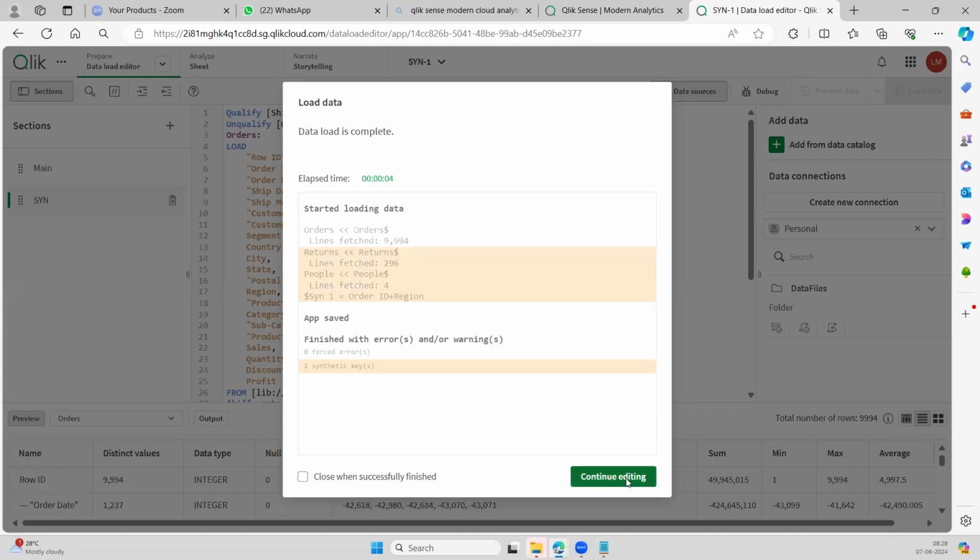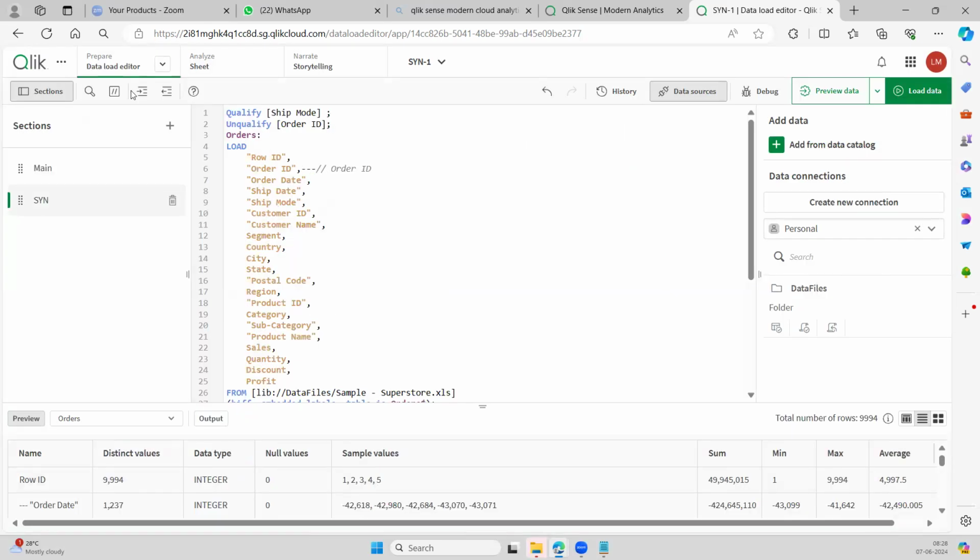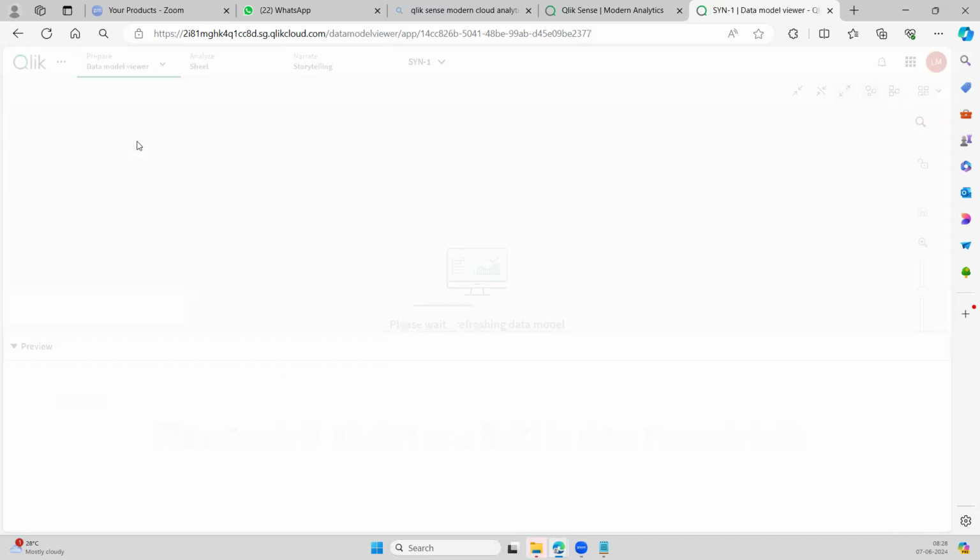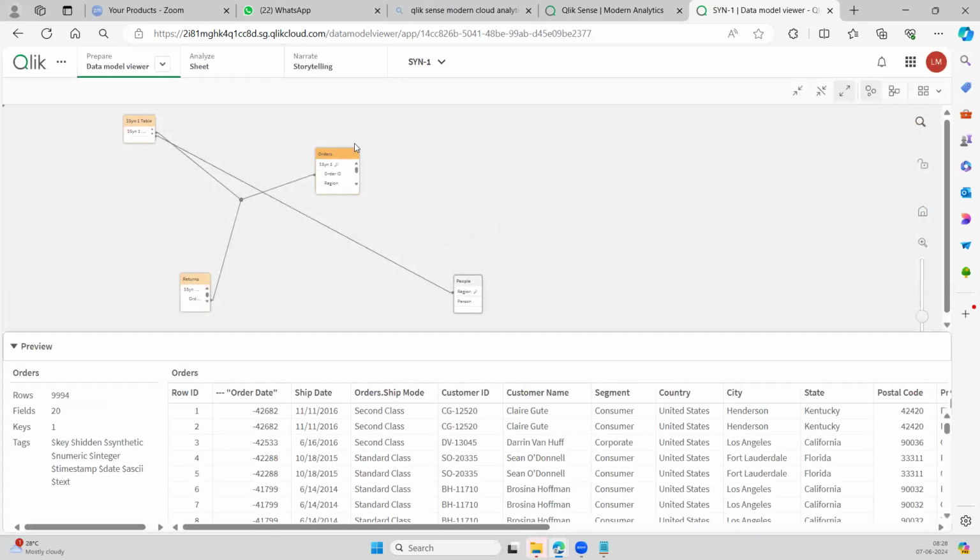No synthetic key will be found because we just kept order ID as order ID and region as region, right? Let me show the data model here. Let me show you orders. See, only ship mode is giving the prefix, orders dot ship mode, right? We applied qualify only to ship mode, so only ship mode gets the prefix. For the remaining columns, it won't give the prefix because we just put ship mode only, right?